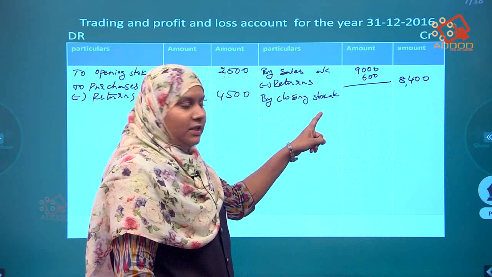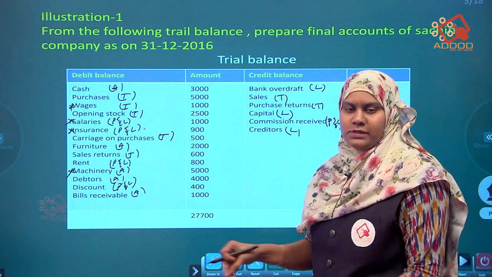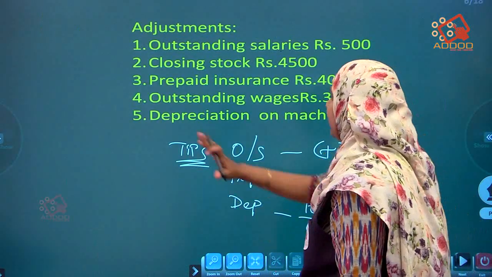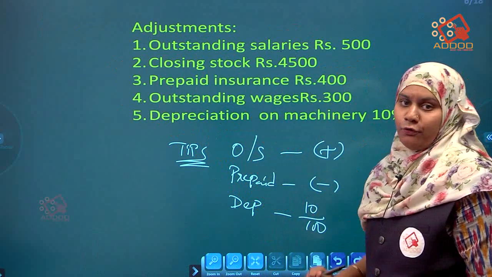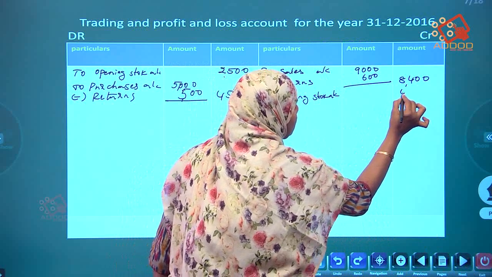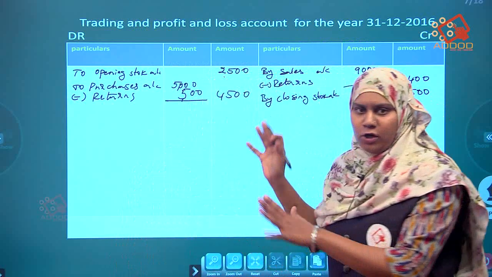Now next, it is closing stock. Is there any closing stock here? Closing stock will always be in the adjustments. So search in the adjustments. Directly go to the adjustments and write down the closing stock. How much is the closing stock? 4,500. Okay. So this formula is done.